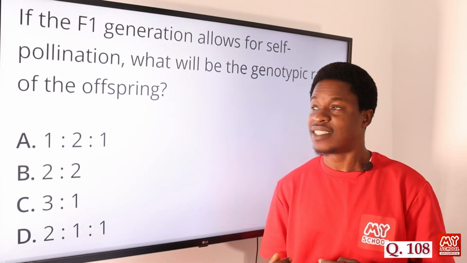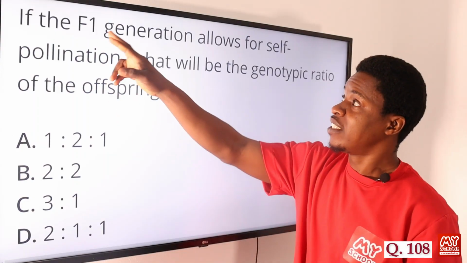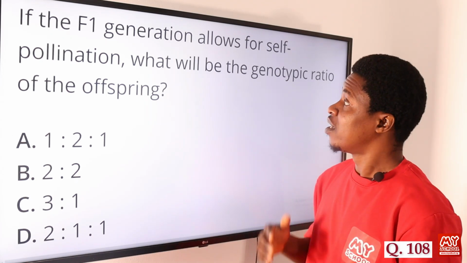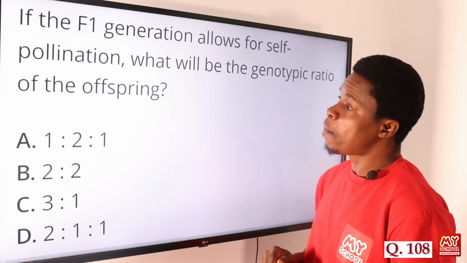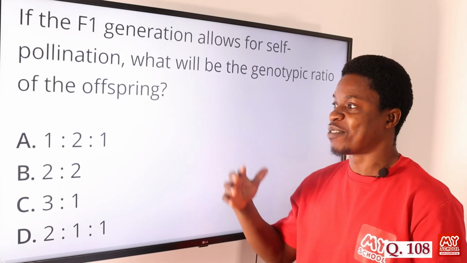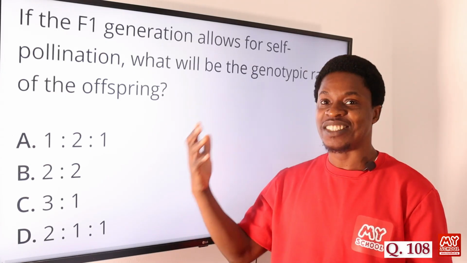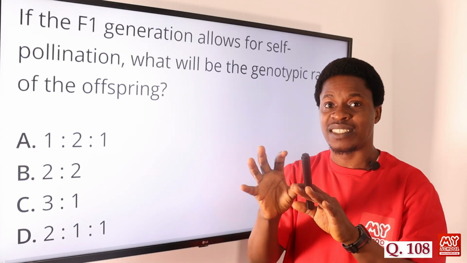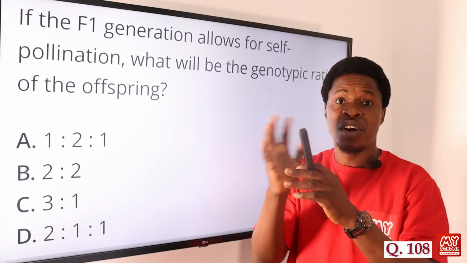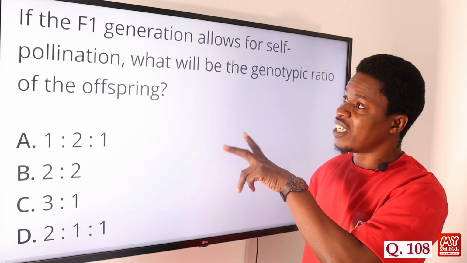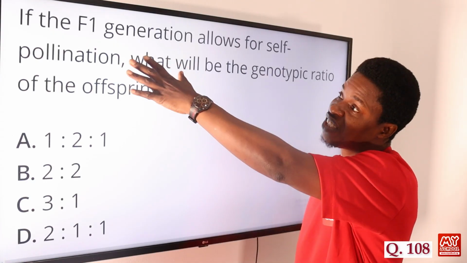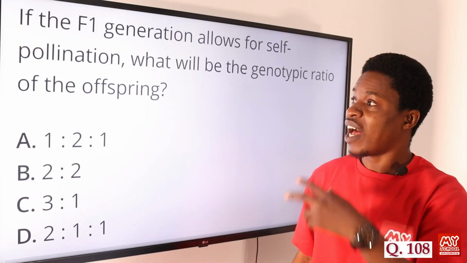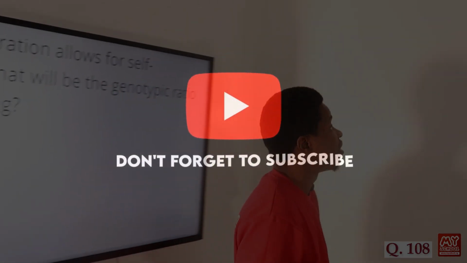Question 108. If the F1 generation, that's the first filial generation, allows for self-pollination, what will be the genotypic ratio of the offspring? Yes, we've been dealing with questions on genotype and phenotype of crossing between two parents, maybe the same plants or other organisms. So I think we need an illustration to actually show what happens in the first filial generation, the genotypic ratio as well as the phenotypic. So let's move on to the board now.